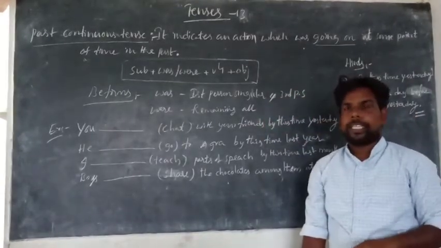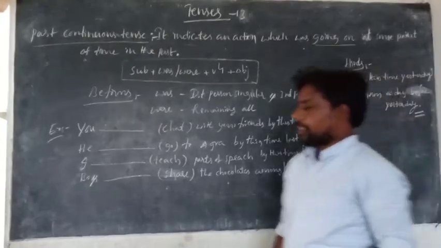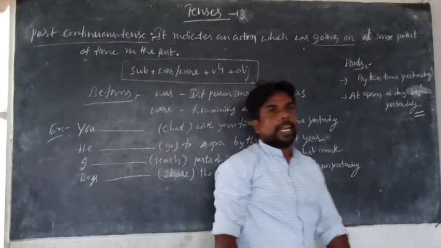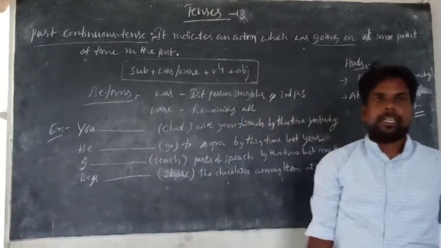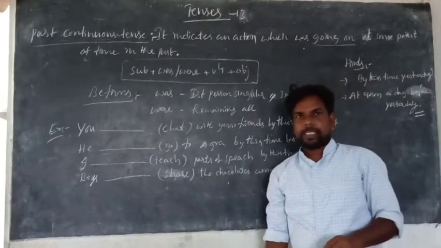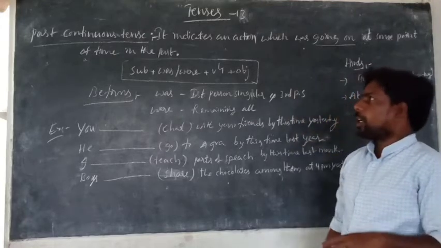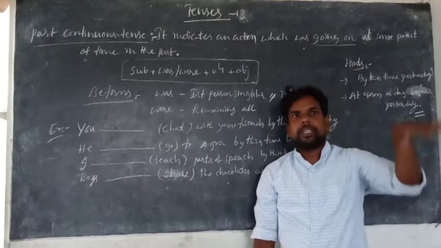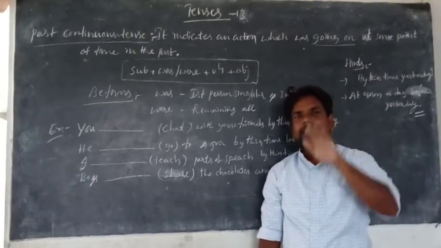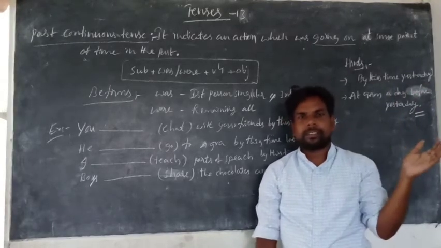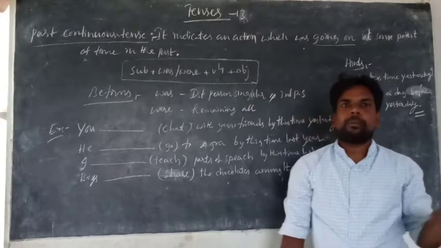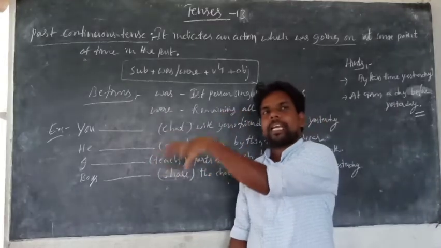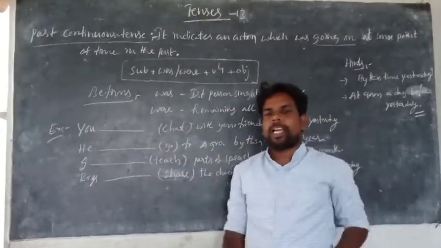Past continuous tense. Past continuous tense indicates an action which was going on at some point of time in the past. Is it clear? So the difference between present continuous and past continuous. Present continuous is a going on action at present. Past continuous means what? Going on action in the past, or going on action at some point of time in the past.